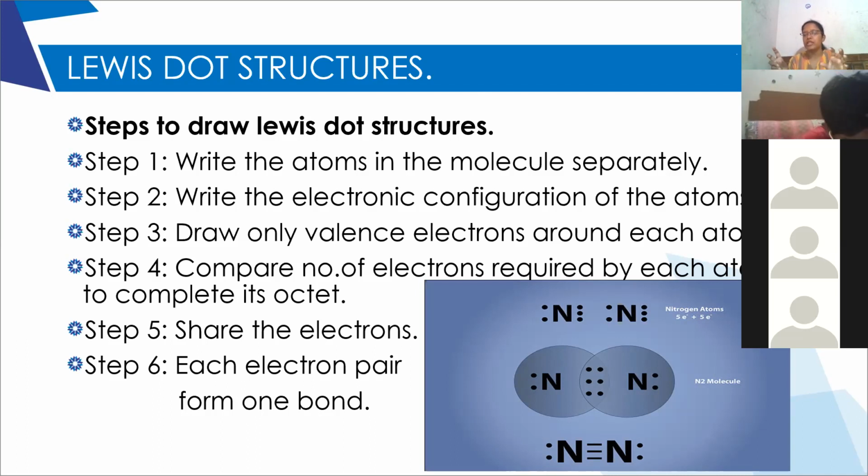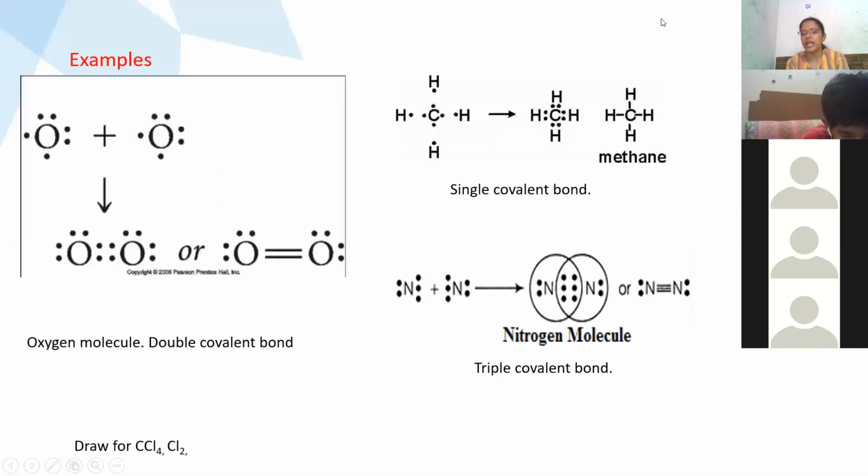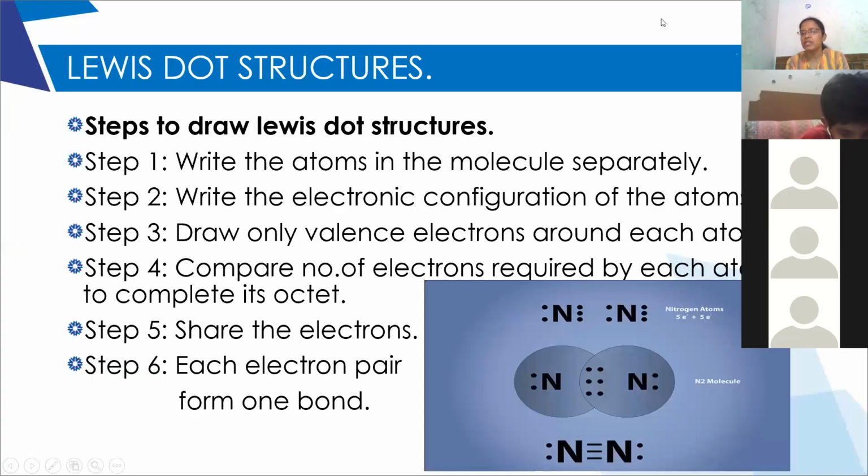So first we have to write the atoms separately, and then around each atom, we have to write the number of valence electrons, just like dots, or we can represent them as small crosses. Now we have to compare each atom, how many electrons does each atom require to complete its octet.